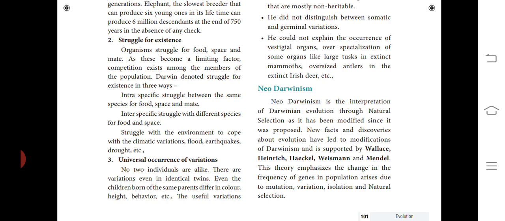Intraspecific means the same species struggling for food, space and mate. Interspecific means different species struggling over a small piece of meat. Struggle with the environment is coping with climatic variations, flood, earthquakes, drought, etc.